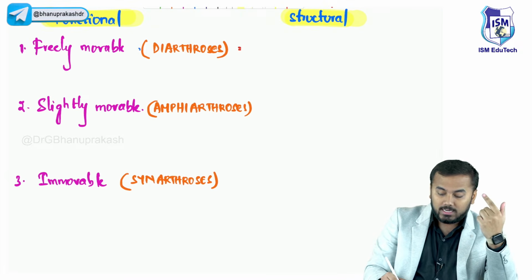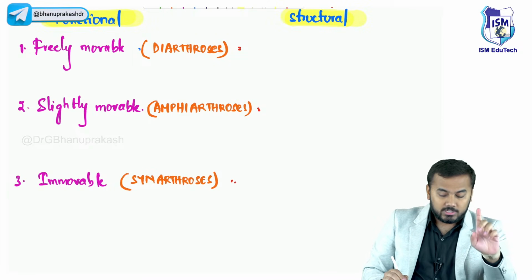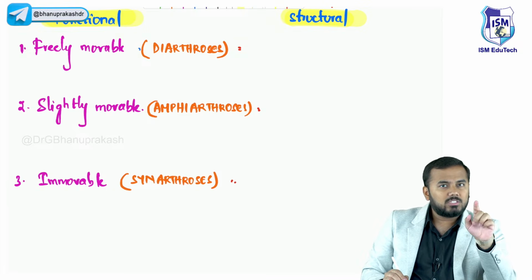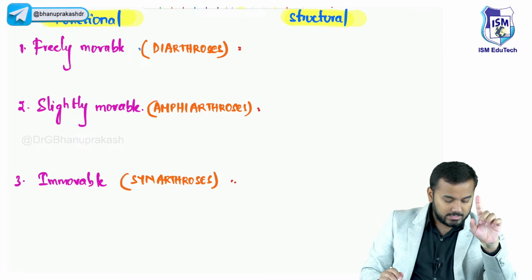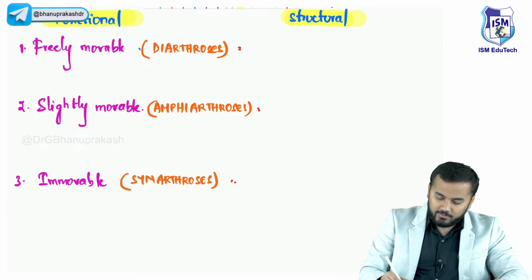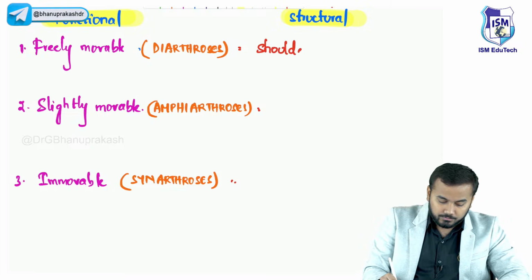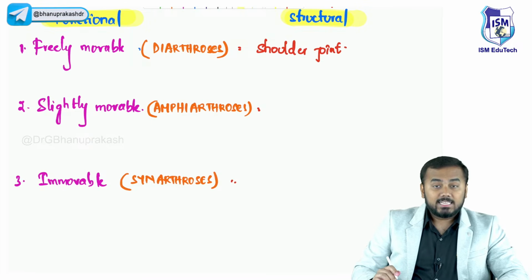And by the way, you will tell me the examples now. The first example, freely movable joint, what was one example? We will discuss that later on. Give me one example. One example is very good. That is your shoulder joint. Shoulder joint. Second important thing, slightly movable.